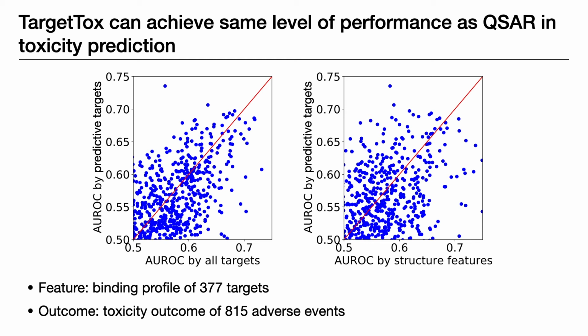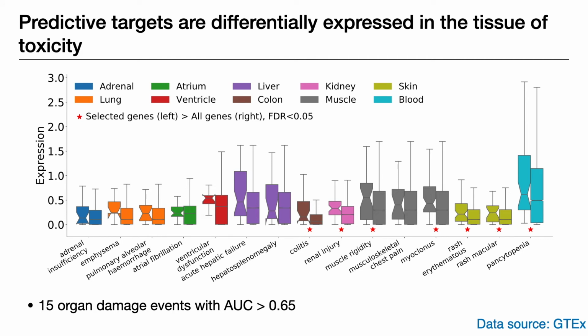But we still think TargetTox can beat QSAR in terms of interpretability. Because if we go back to the predicted targets, we can see if they can help us to explain cellular mechanism of toxicity. For instance, when we mapped 15 adverse events of interest to their tissues of toxicity, we found the predicted targets identified by TargetTox are more likely to be differentially expressed in the matched tissues. And that suggests these targets can have important functions in the tissues. And if these functions are disrupted by drugs, then that could lead to abnormal activities in the tissues.